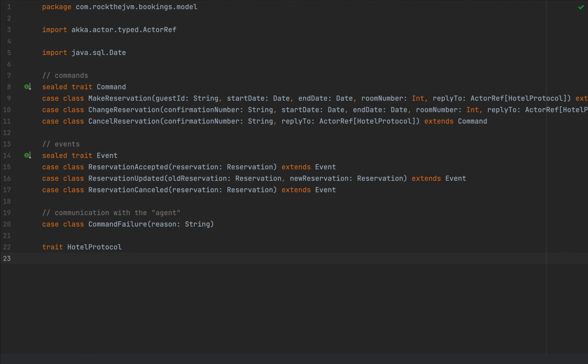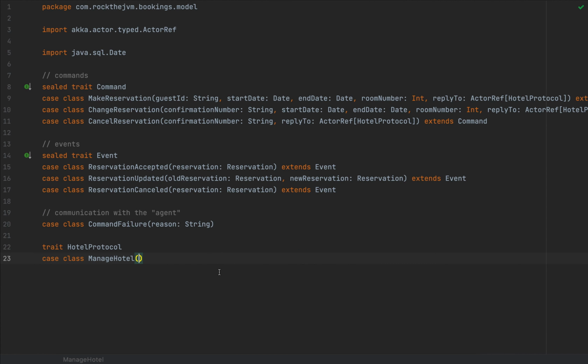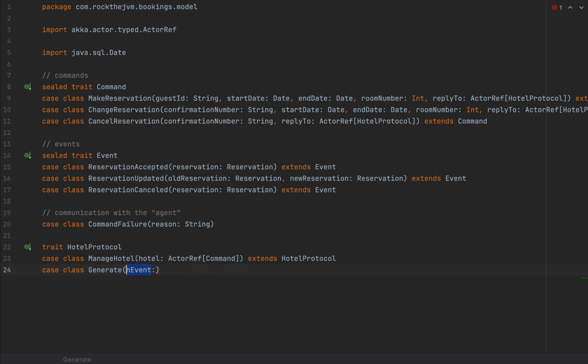And I'm going to have a case class. Let's call this manage hotel, in case this reservation agent will manage a new hotel. So manage hotel, which is a hotel with an actor ref of type command. And this extends hotel protocol. And another one, I'm going to call this generate, which will generate a number of events or commands, rather. So n commands as an int for the hotels that this thing manages. So this extends hotel protocol as well.